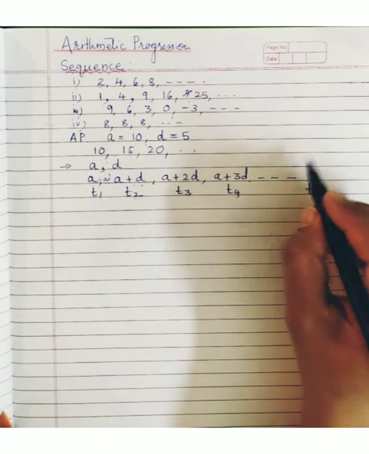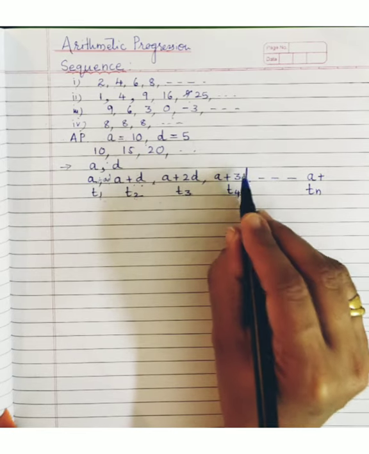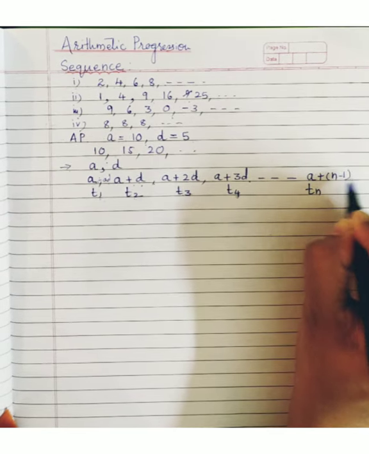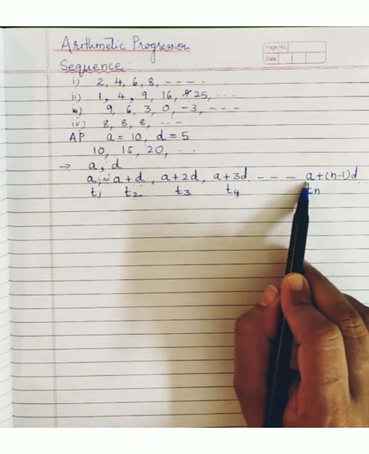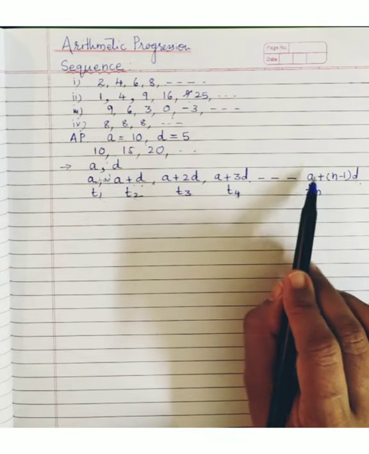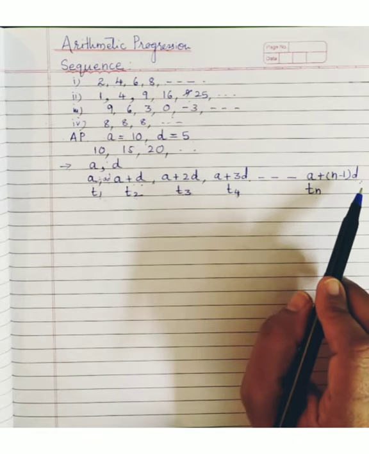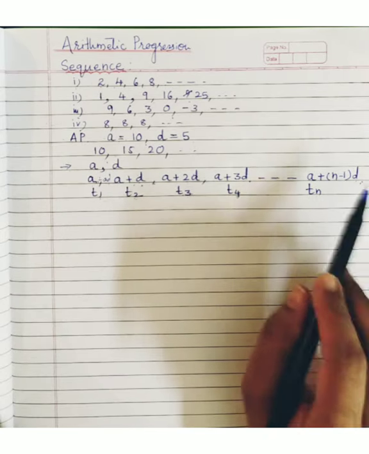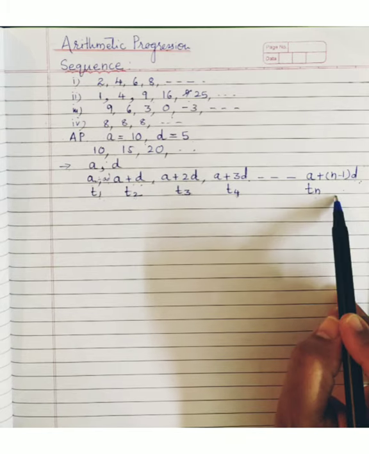So for n, it will be A plus, for 4 it is 4 minus 1, so here it will be n minus 1 into D. This way, if you know the first term and the common difference, you can find any term: the 20th term, the third term, the 300th term. So this is the nth term formula you have to remember, right?